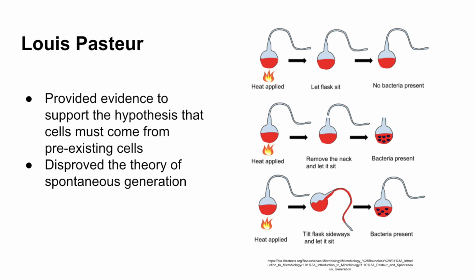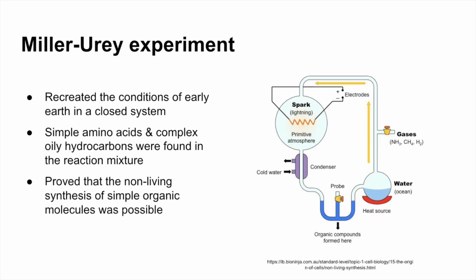But where did the first cell come from? To find this, Stanley Miller and Harold Urey conducted an experiment, the Miller-Urey experiment, and recreated the conditions of early Earth in a closed system. It had low oxygen levels, high radiation levels, high temperatures, and electrical storms.